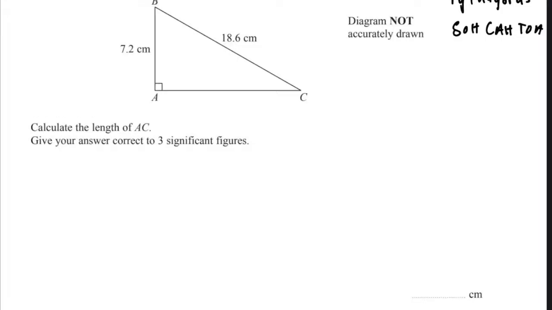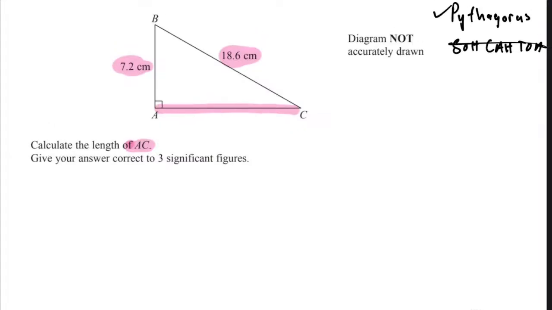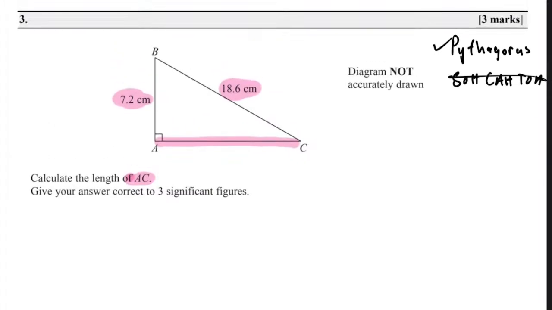So now, you look at the question. What does the question do? It gave you a side, another side, and it asks for AC, which is the third side, right? So when you get two sides, and the question wants the third side, then it is only Pythagoras, right? If they give you two sides and they ask for the third side, it's Pythagoras. So now let's start.